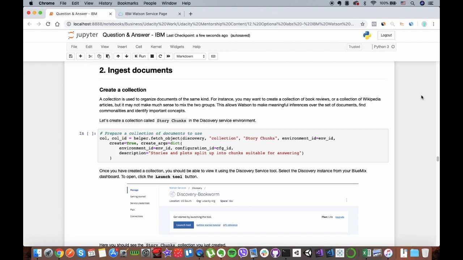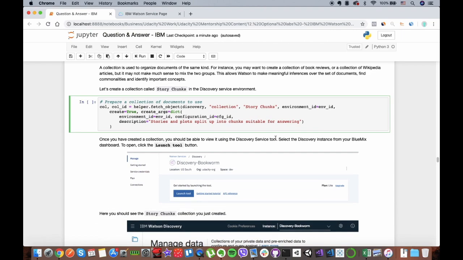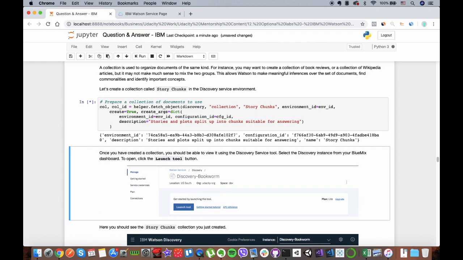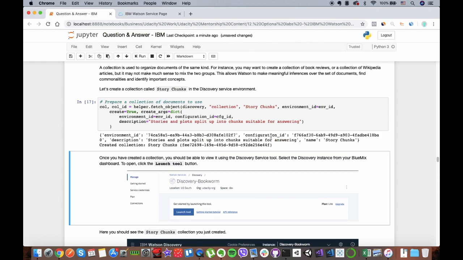In this section, we want to create a collection in our IBM platform, and we will call it story chunks. You can name it whatever you want, but here we will just call it this. So let's run this. Now our collection has been made.